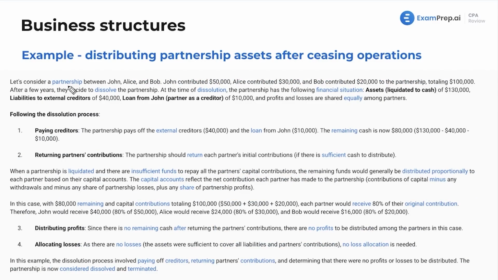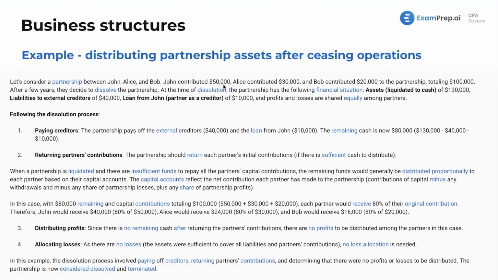Now, first off, we're going to consider a partnership between John, Alice, and Bob. John contributed $50,000, Alice contributed $30,000, and Bob contributed $20,000 to the partnership, totaling $100,000. Now, after a few years, they decide to dissolve the partnership. And keep in mind, normally you'd have a lot more activity in between the contribution amounts and the dissolution. Here, these are just the original contribution amounts.